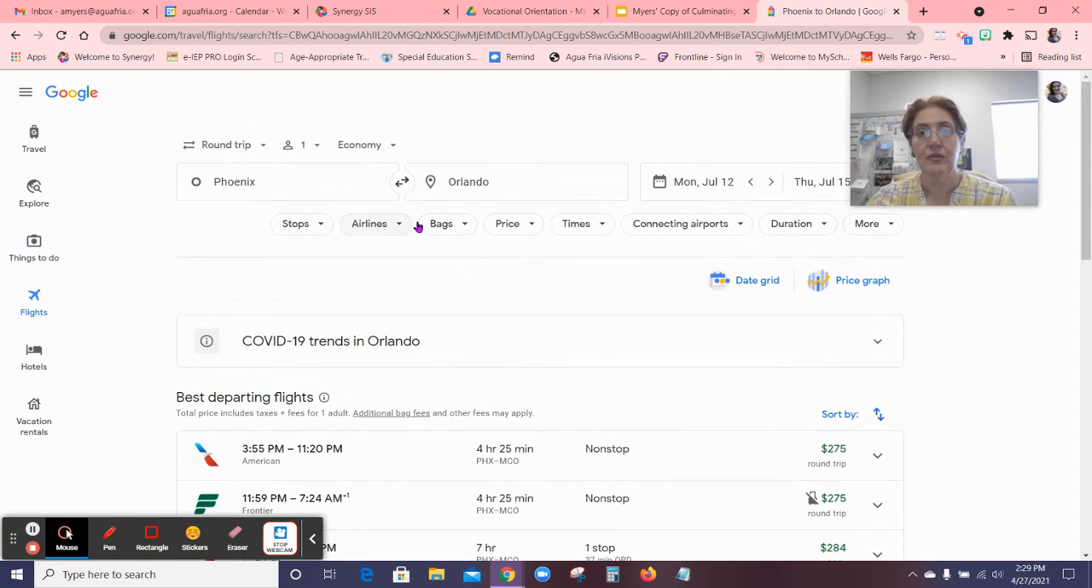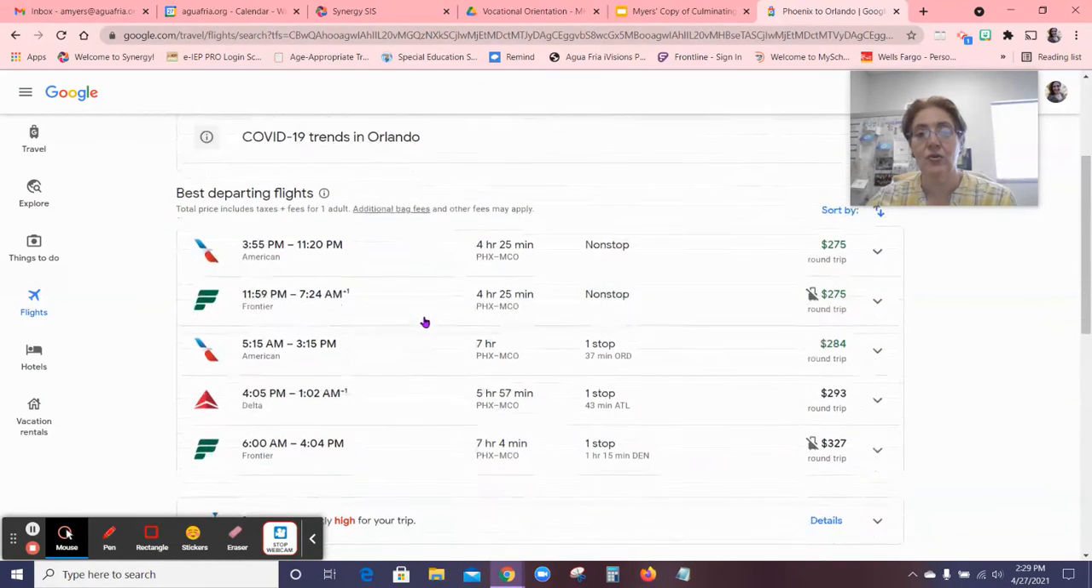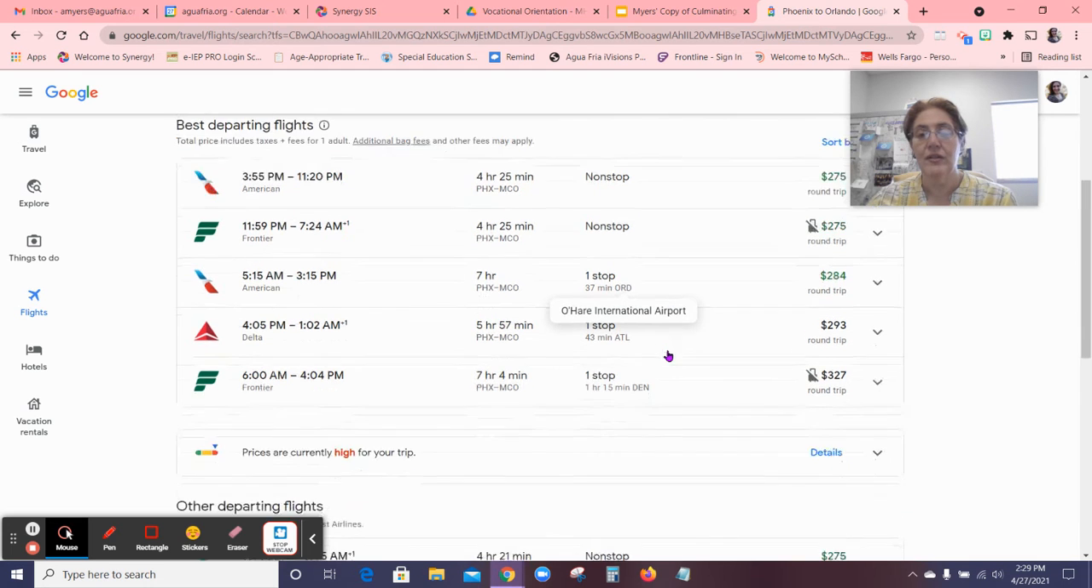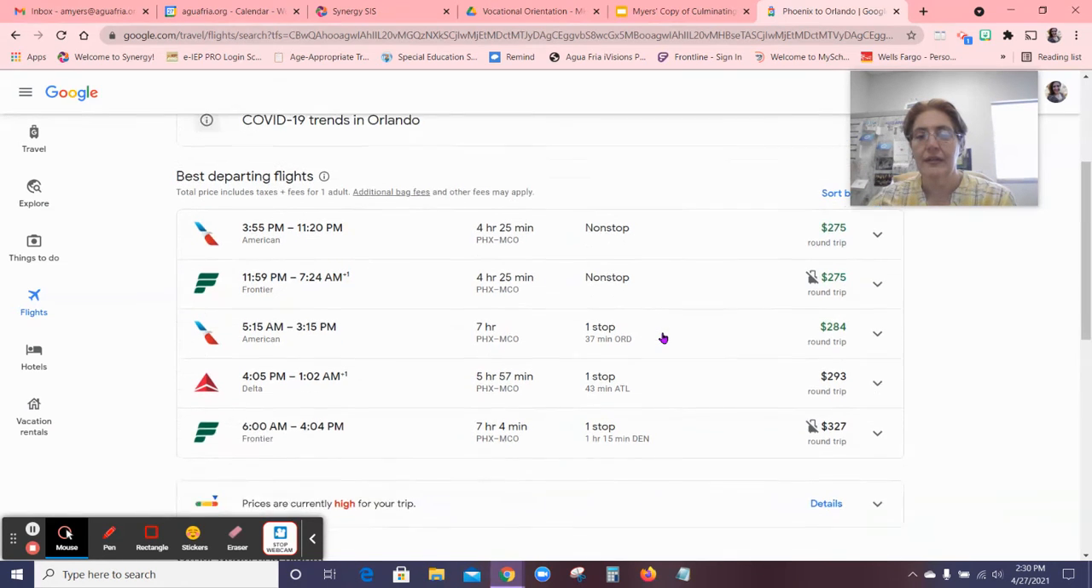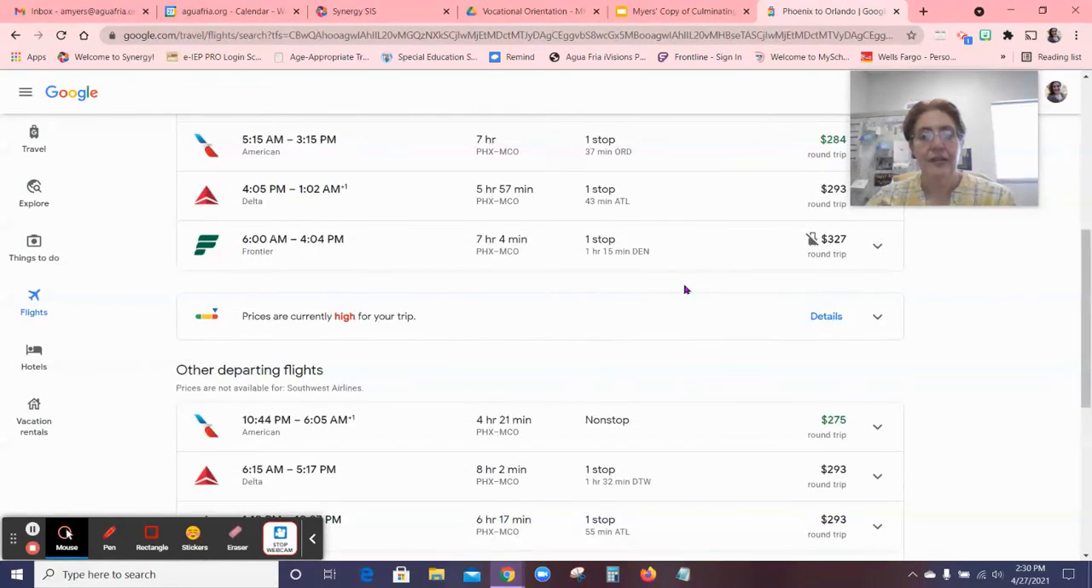This is a really cool thing. You can scroll down and look. Oh, this is nonstop. This is a one-stop flight. Remember when we did the plan of vacation, sometimes the one-stop flights were cheaper than the nonstop flights, but again, things can be different. So these are all the flights for that day.